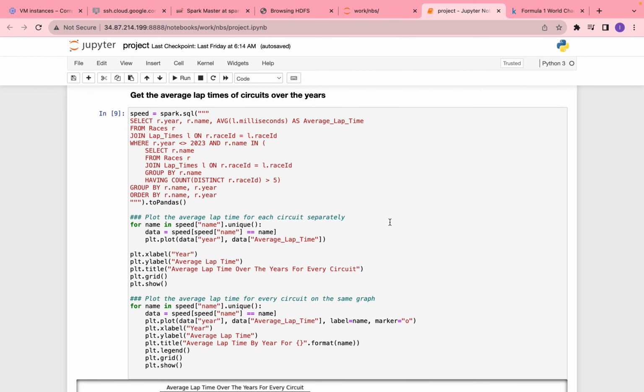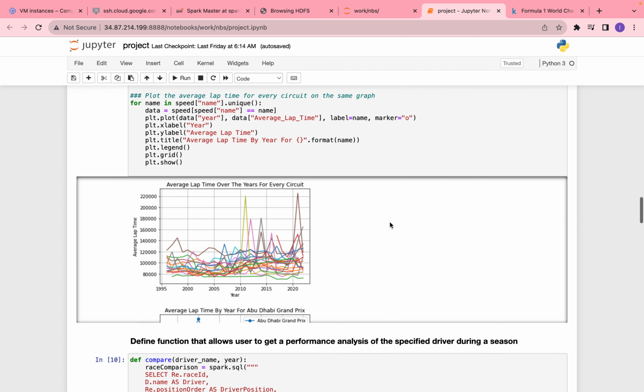This query shows the average lap times over the years per circuit as well as overall. As you can see, lap times have been growing more varied, with certain tracks being altered or longer tracks being added in. Variety is important to the sport and for fans' enjoyment, and so this graph can help the FIA assess whether they need more shorter or longer tracks.